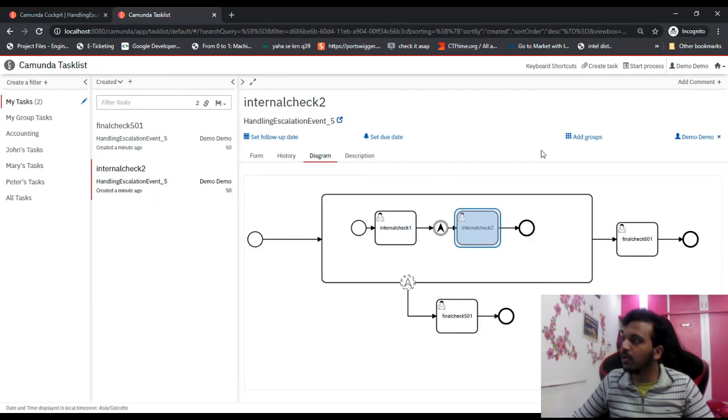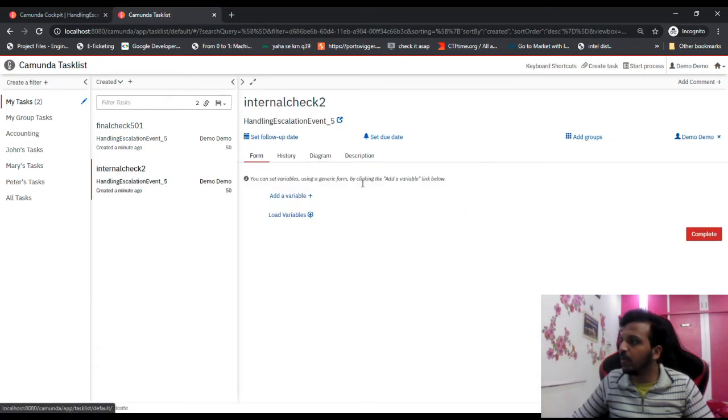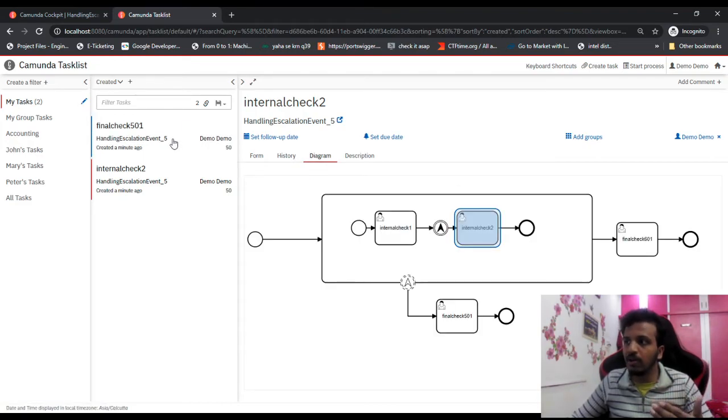If I go to internal check 2 and go to complete, before that, just see the diagram: first the control came to 501, and then internal check 2. Now because this is a persistent state, it did not come outside. So let's complete this first.